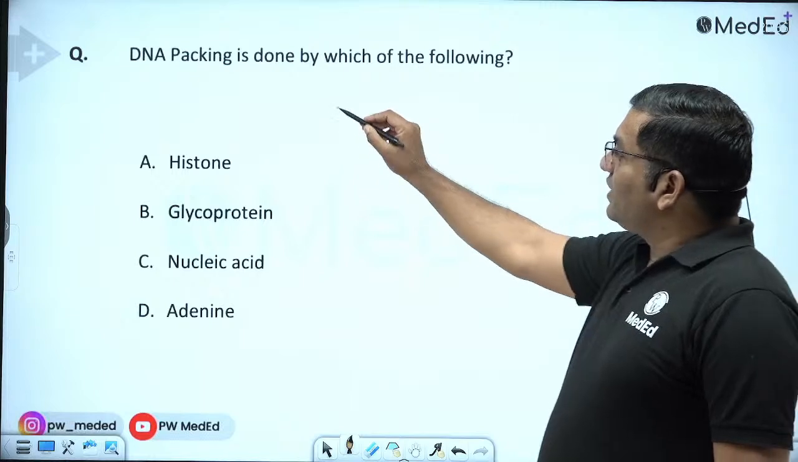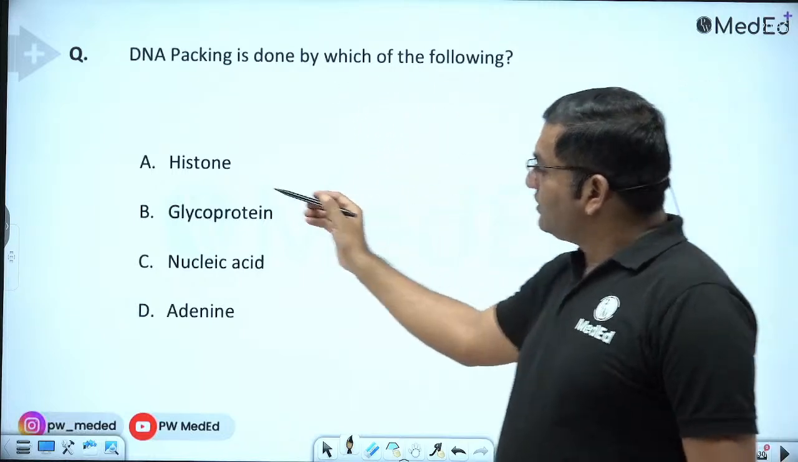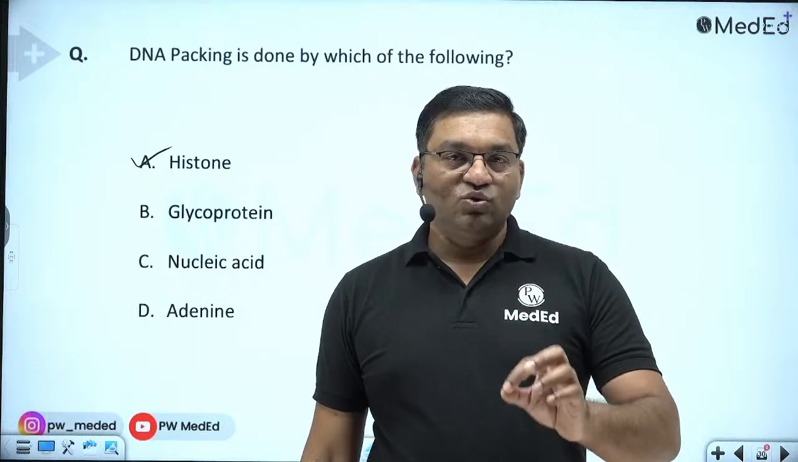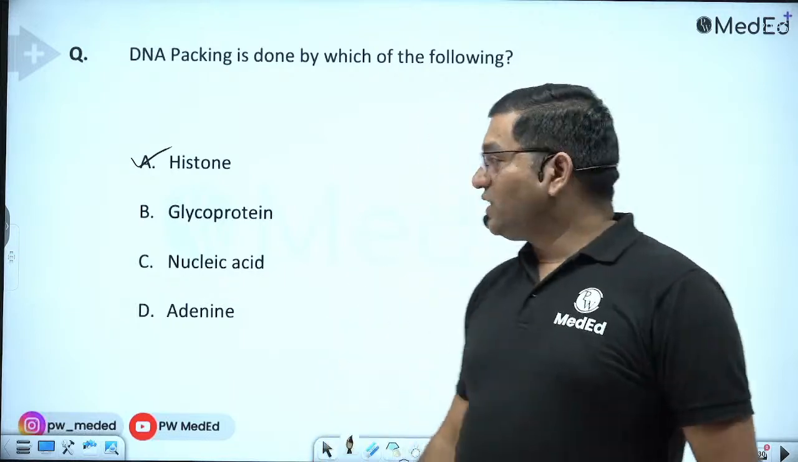Now, DNA packaging is done by which of the following? Here the answer is histone. Histone is important: H1, H2A, H2B, H3, H4. So these are the 5 histones.